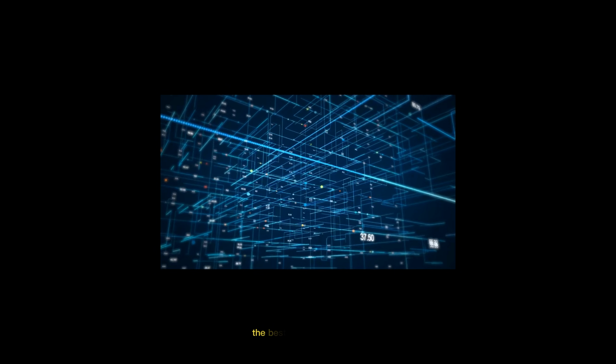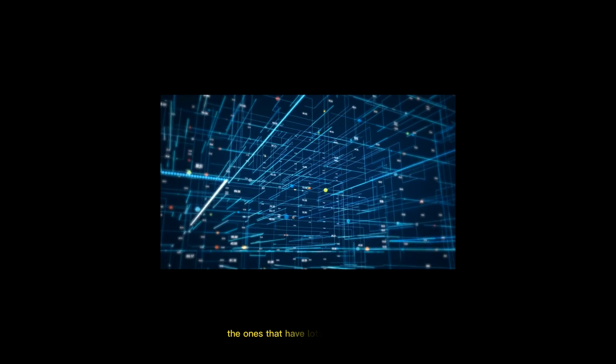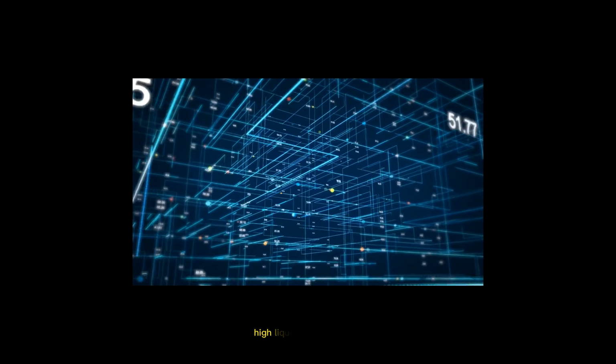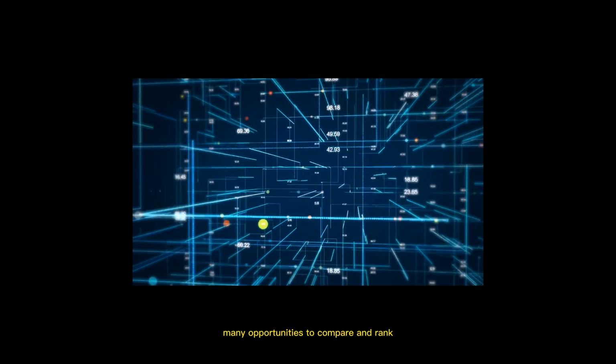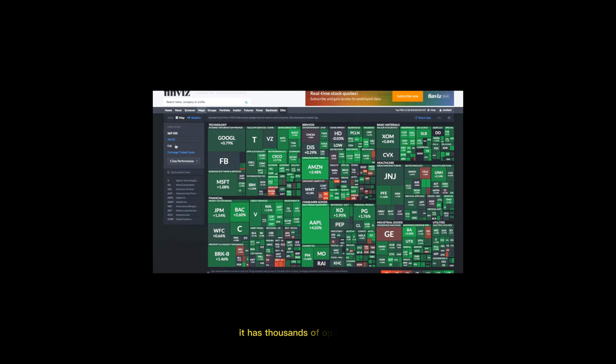We have crypto, futures, options, stocks, ETFs, and much more. For an AI intelligence system, the best assets are usually the ones that have lots of reliable data, high liquidity, clear pricing, many opportunities to compare and rank, low friction to enter and exit, aka the great American stock market. It has thousands of opportunities, is easier to build scoring and ranking models around, and has a rich information environment.